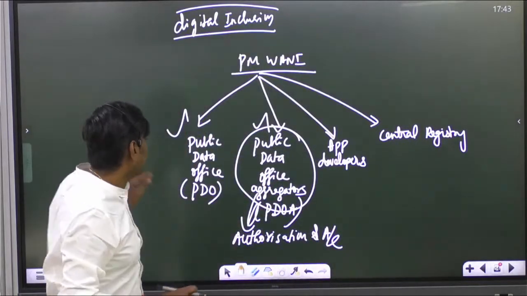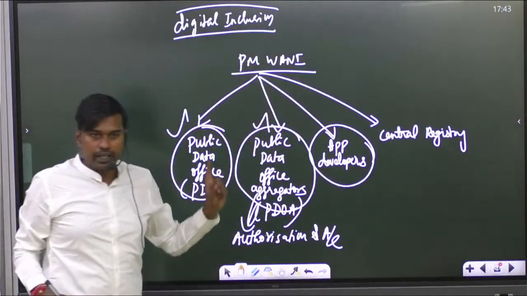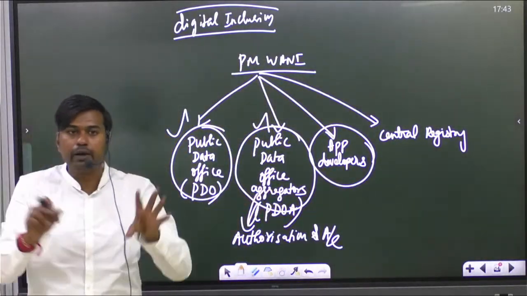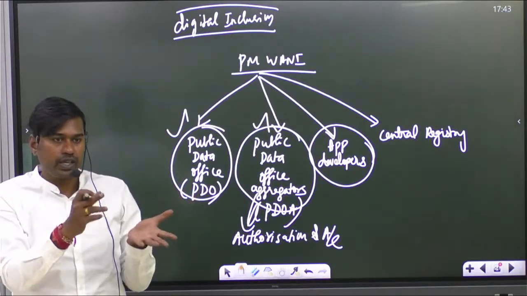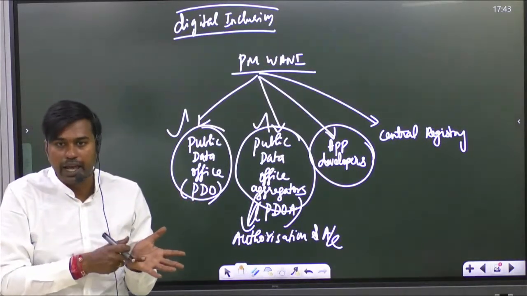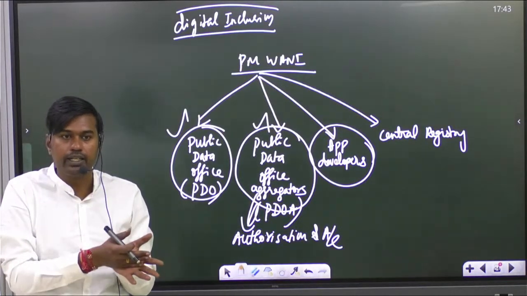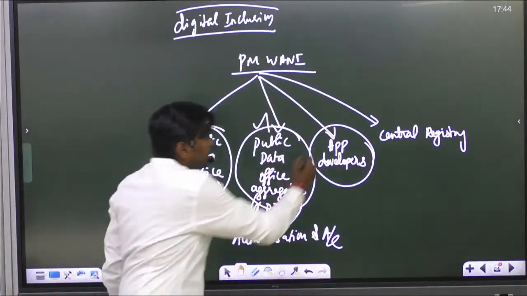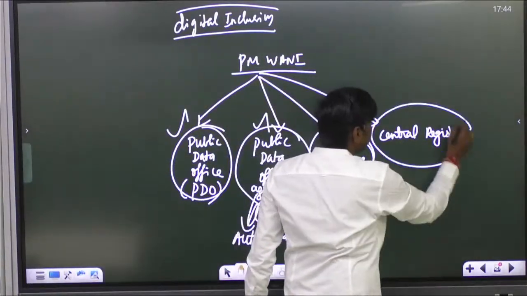That is one thing. And the third thing is app developer. Here, for creating this Wi-Fi, we require an app. Is it clear? How? It will be a public hotspot. When you want to purchase, we require a medium, an app, to enter, that is a registration you need to do for entering in that app. So for that we require app developers also. Is it clear? And the final one is central registry.